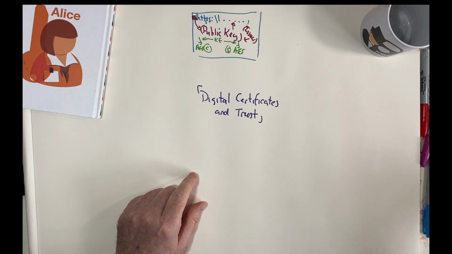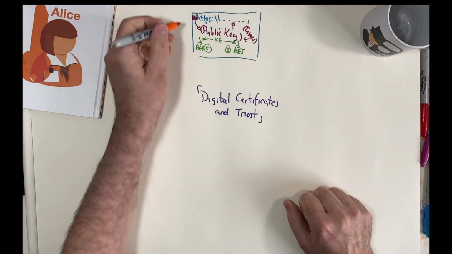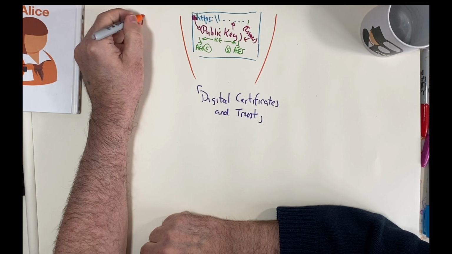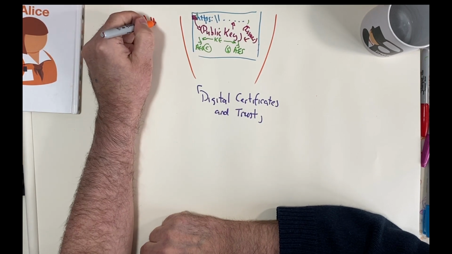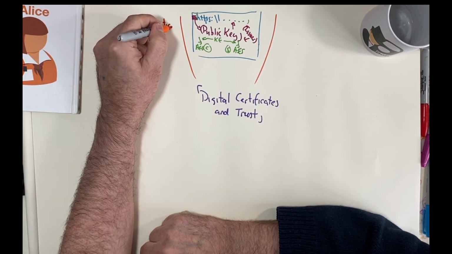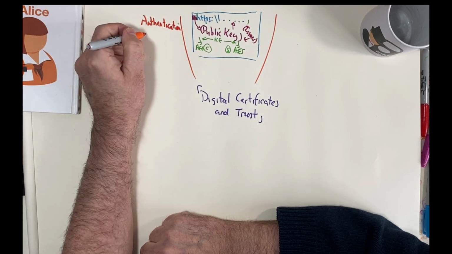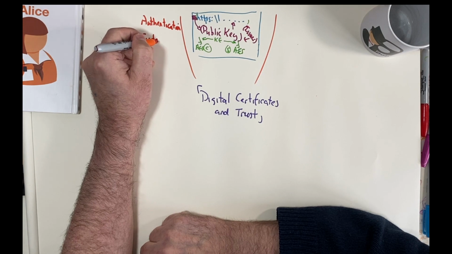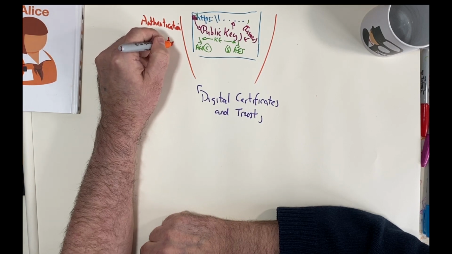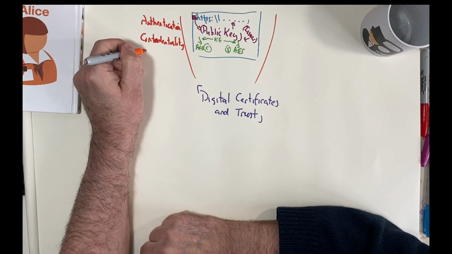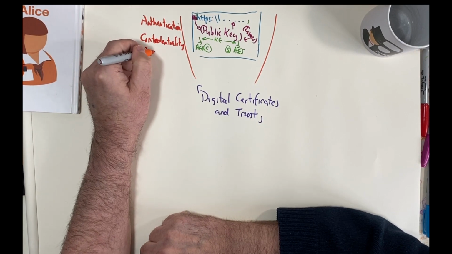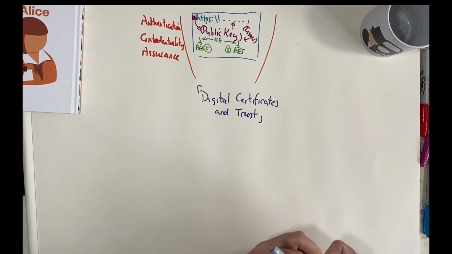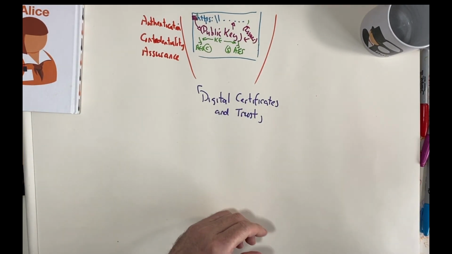So in any authentication system, we need certain aspects. We have authentication, we can have confidentiality, and we can have assurance. And these aspects are important.